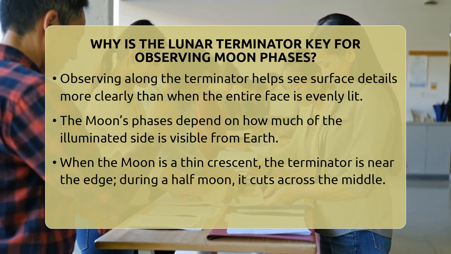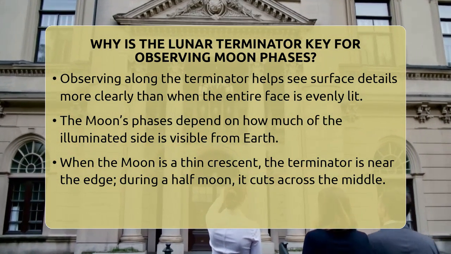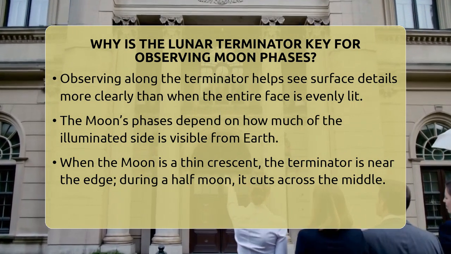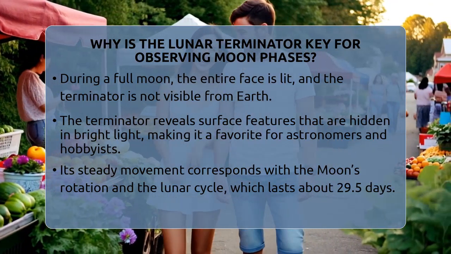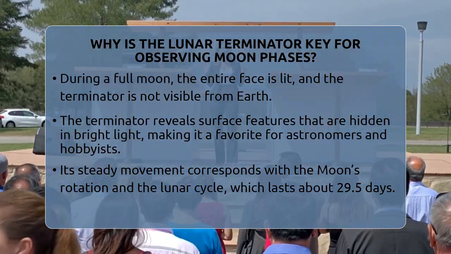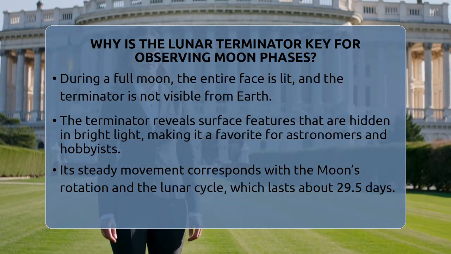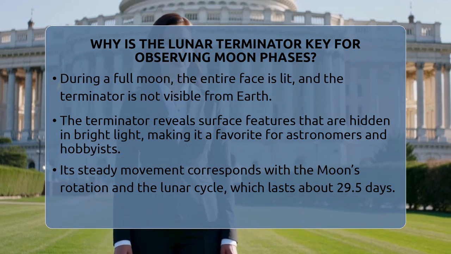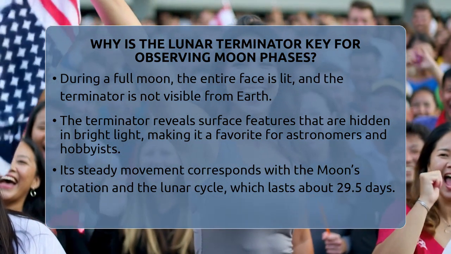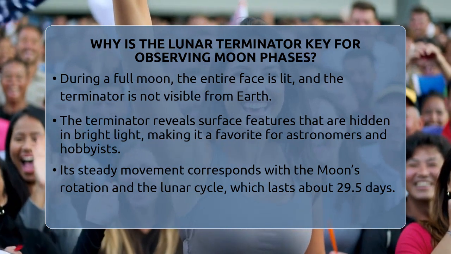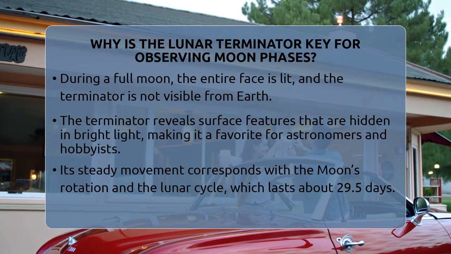For anyone interested in studying the moon's surface, the terminator is a treasure trove. The shadows cast along this line reveal surface details that are otherwise hidden in bright light. Craters, ridges, and mountain ranges become more prominent, making it easier to identify features and understand the moon's geology. This is why astronomers and hobbyists love to watch the terminator as it moves across the lunar surface. It's a dynamic scene that changes every night, giving us a different view of the same familiar face.